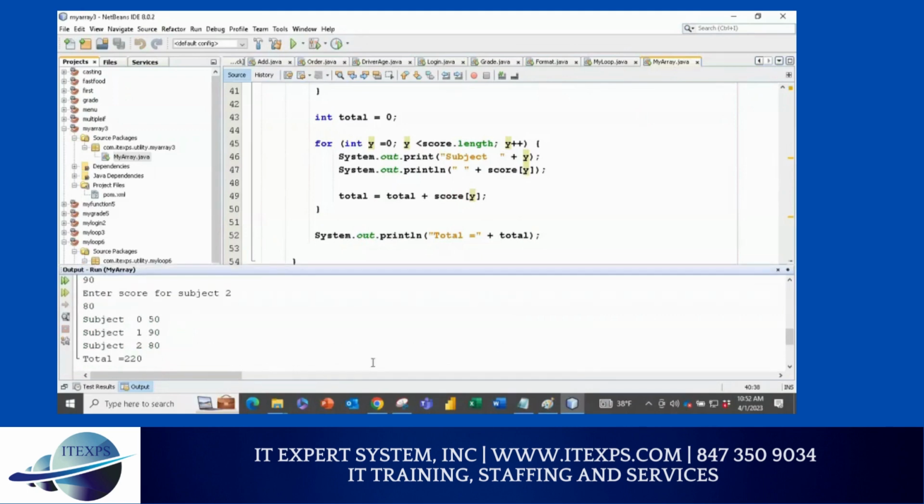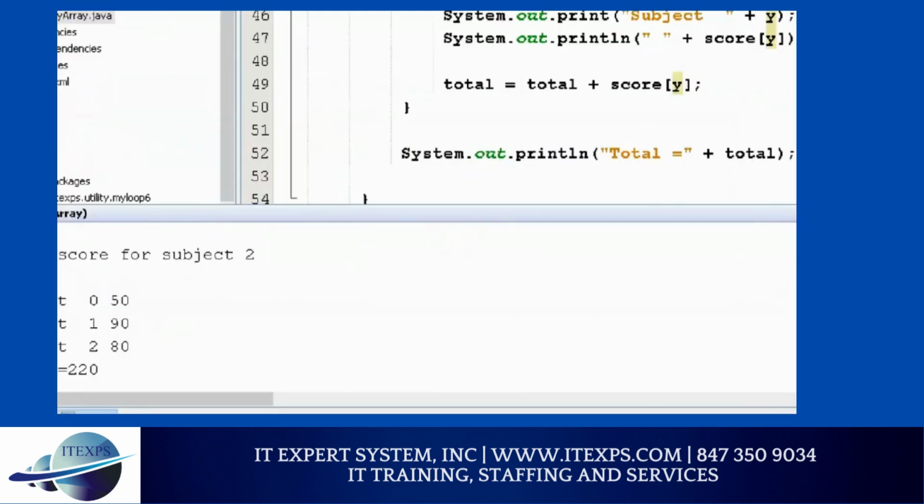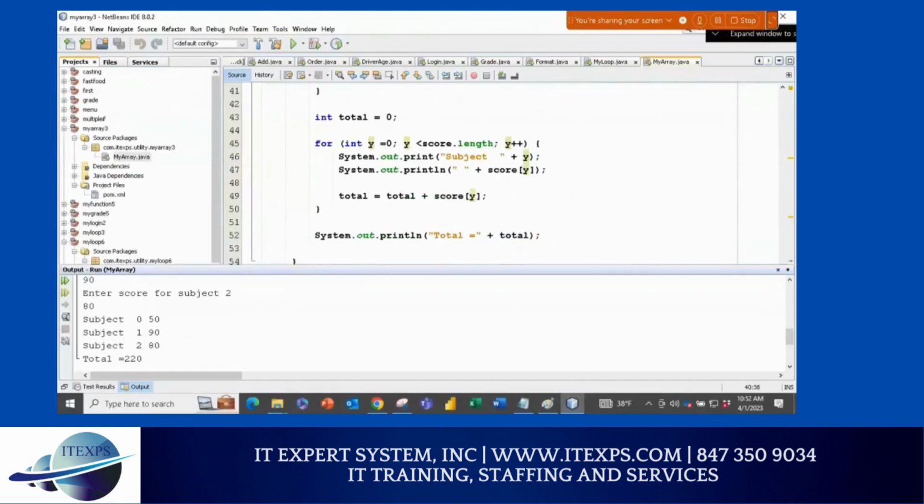Pretty good. So you can see it's more readable, so that, hey, you enter subject, this subject, and y means 0. So 0, you enter 50. This 50 is coming from here. And because I use print here, they are in the same line. And then total is happening. Total is happening for all 3 subjects. And then you're printing total. So pretty readable, right? It's kind of an art of making this more readable. That's why I use it. If you're able to run it, give me a thumbs up, right?